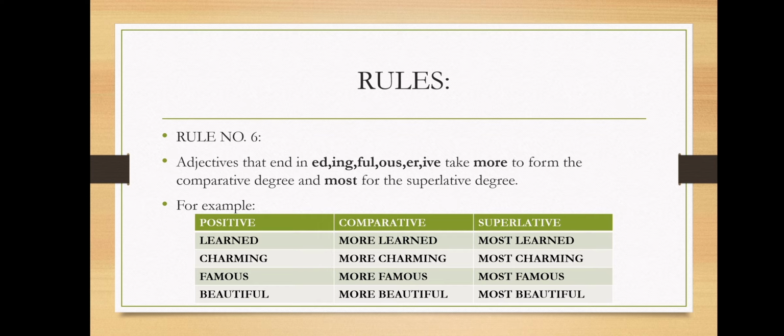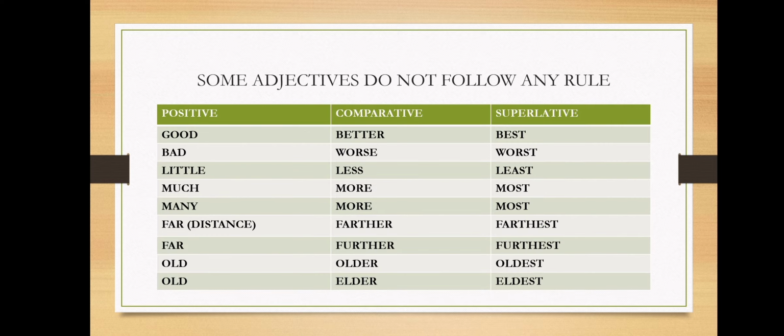Children, please note that there are some adjectives that do not follow any rule. Few examples are given. Good, better, best. Bad, worse, worst. Little, less, least. Much, more, most.